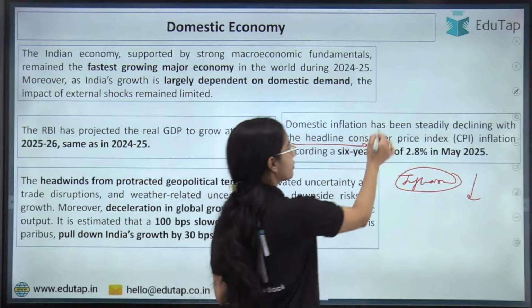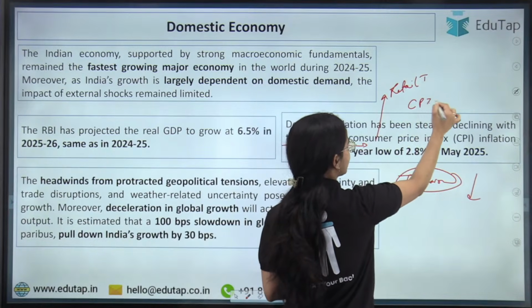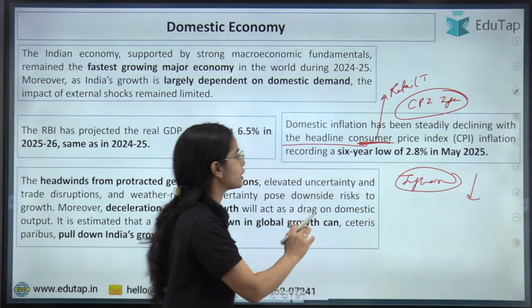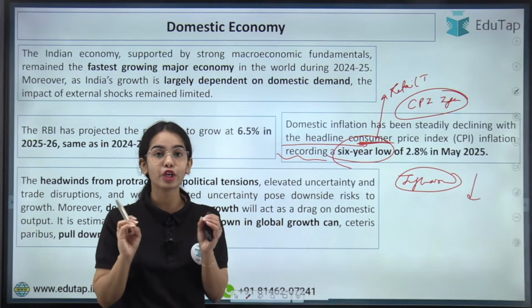That means the retail inflation in our country, that is the consumer price index inflation. This is the inflation that affects the consumers. So this inflation is recording a 6-year low of 2.8% in May 2025.